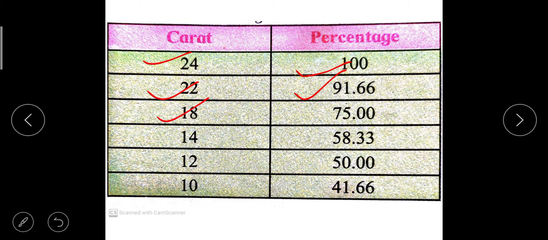In 18 karat only 75% gold is present. In 14 karat only 58% gold is present, and in 12 karat only 50% gold is present, meaning half the amount is gold and half is other elements. In 10 karat gold only 41.6% gold is present.